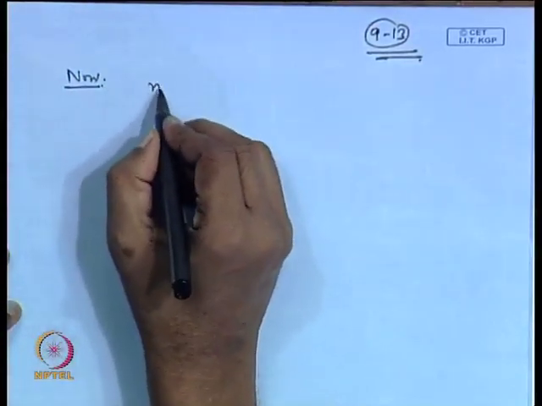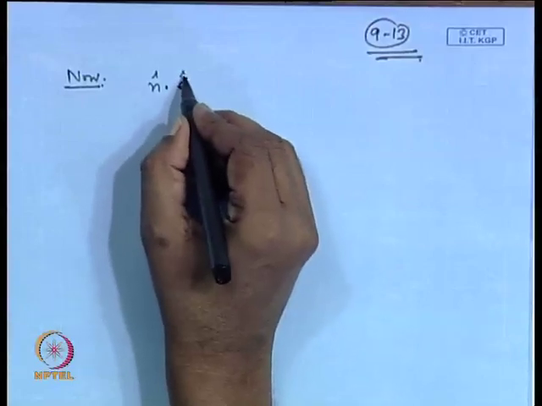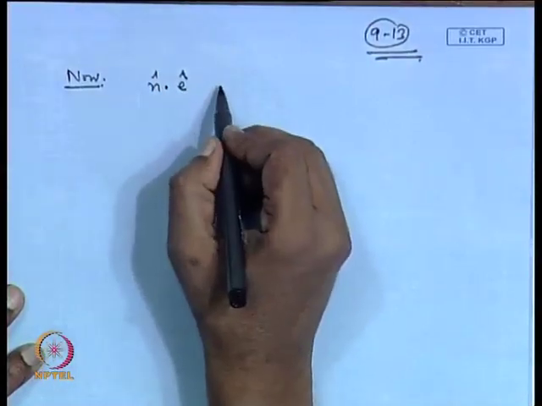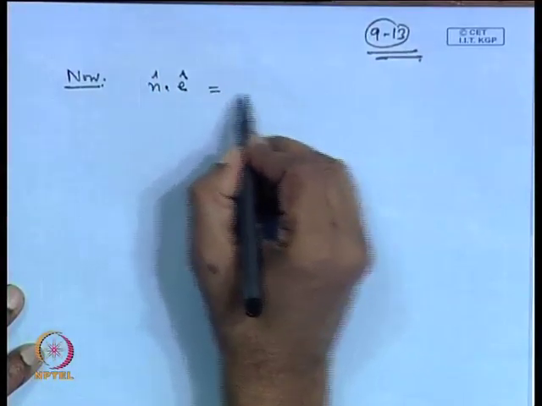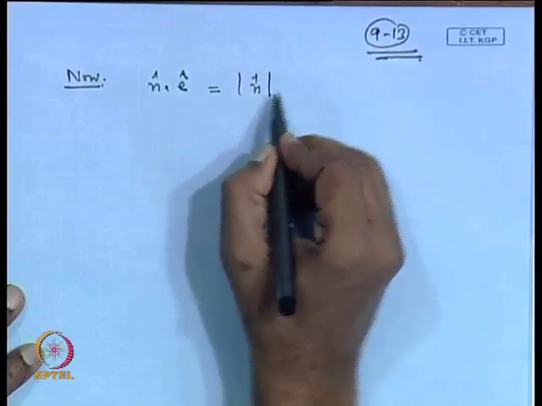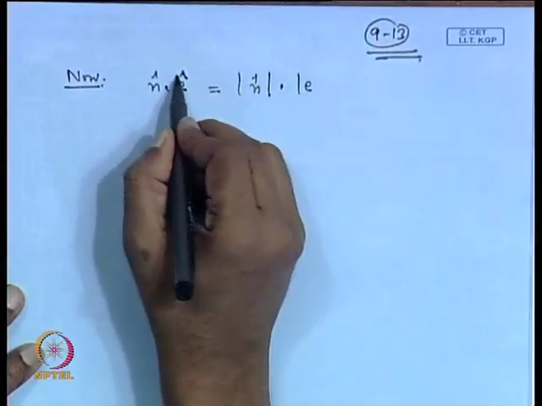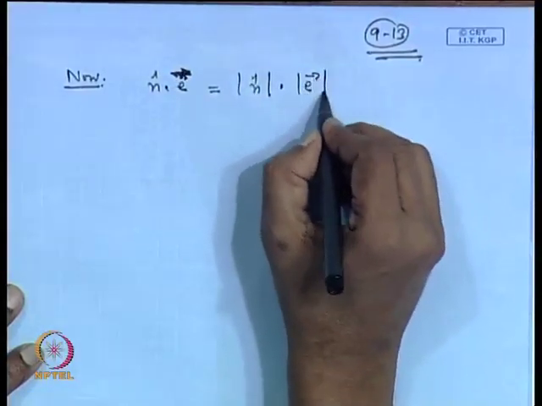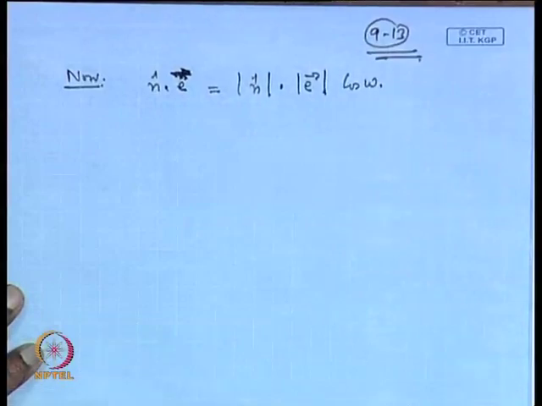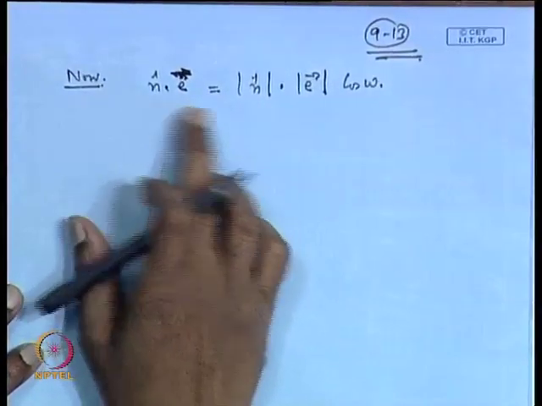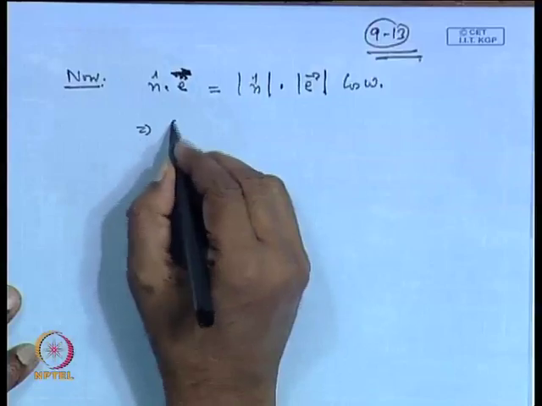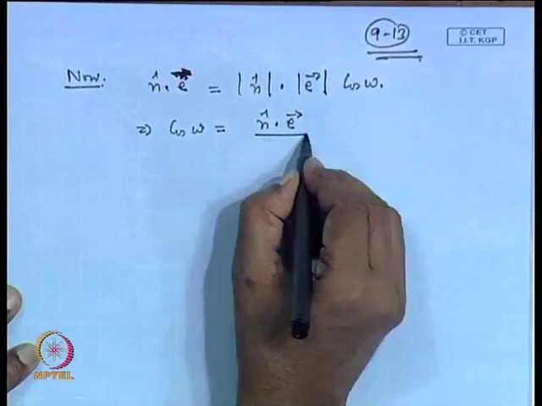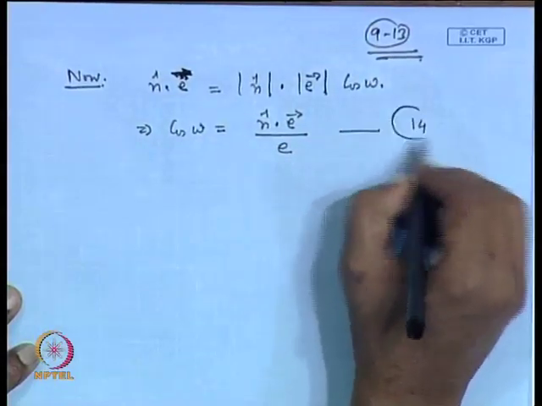So, now n cap dot E cap, this is equal to, and we indicate E by a vector E. So, taking the dot product of n cap with E, we write this, and this implies cos omega is equal to n cap dot E divided by E. This is our equation number 14.